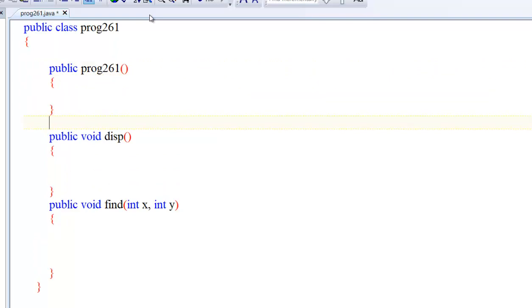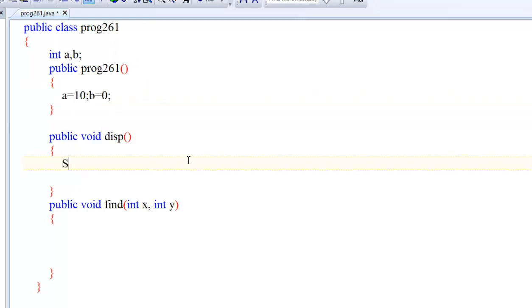So what is the function of this constructor? The main function of the constructor, keep it in mind, is to initialize the class variables. Let's say I have defined two variables a and b. Now I want to initialize these class variables here. a equal to 10, say b equal to 0. I have initialized them. So if I initialize here, then I may use these values of a and b automatically.